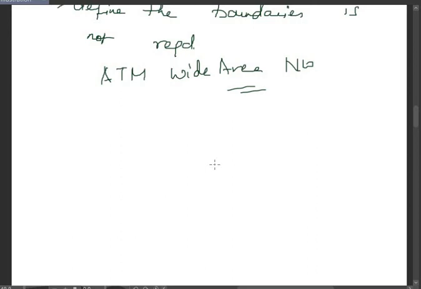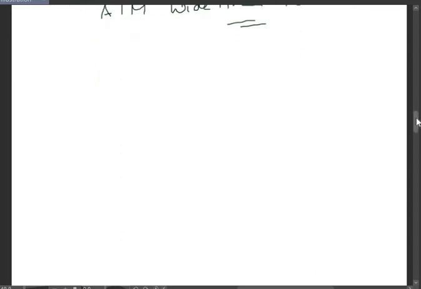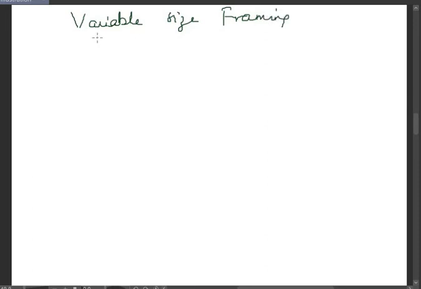We will see the second type of framing, which is the variable size framing. In variable size framing, the frame size is not constant. Here we need to define the end of the first frame.